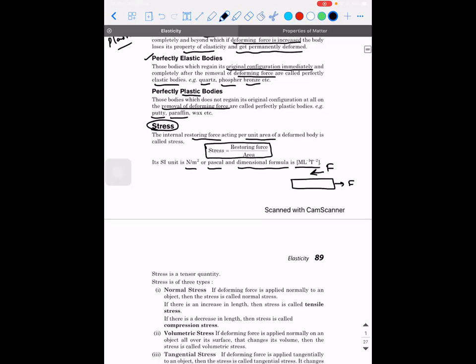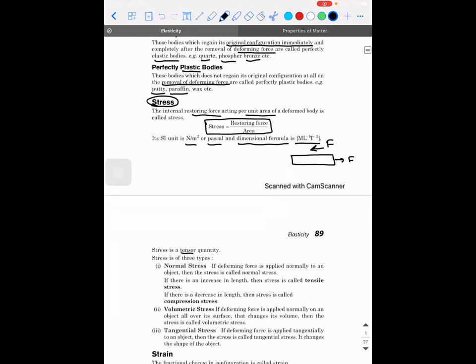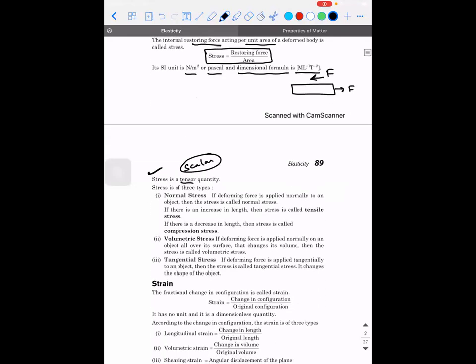Next, stress is a tensor quantity. What do we mean by tensor? Tensors also have directions, but they do not follow the vector laws of addition. Some books give it as a scalar quantity. Anyways, that's a debatable topic. So stress is actually like pressure, right? Some books call it scalar, some books call it tensor. Let's not worry about that point.